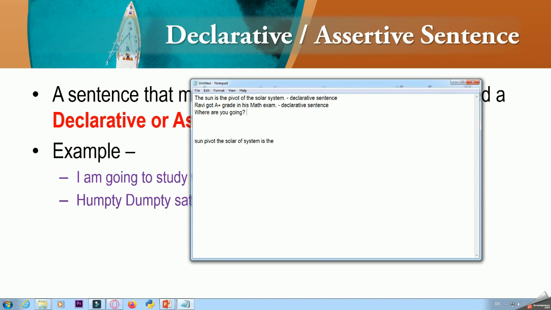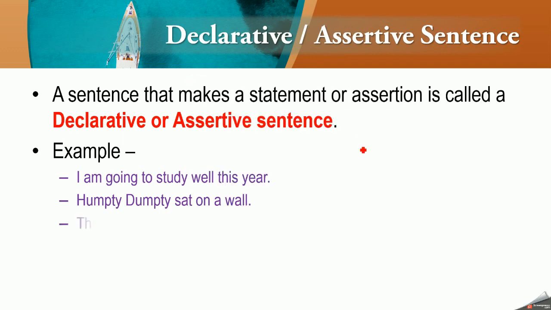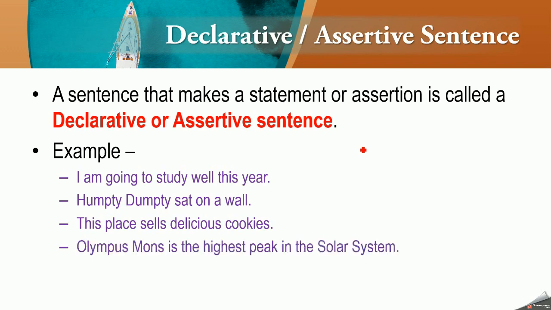And where are you going? We are going to see what kind of a sentence this is. So these are some examples of a declarative or assertive sentence. Olympus Mons is the highest peak in the solar system, and you should know that Olympus Mons, this particular peak exists in the planet Mars.